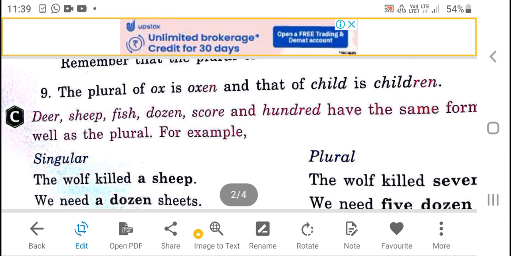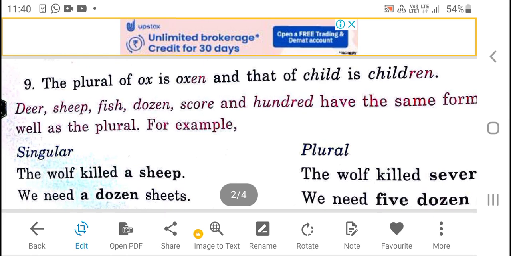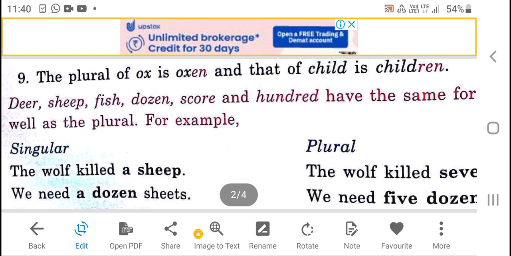The rule number 9. The plural of ox is oxen. We have to understand always, if there is a noun ox, and if we want to change it into plural, we have to write oxen. And similarly, child changes into children. Child is singular, and if we want to change it into plural, we have to write children.